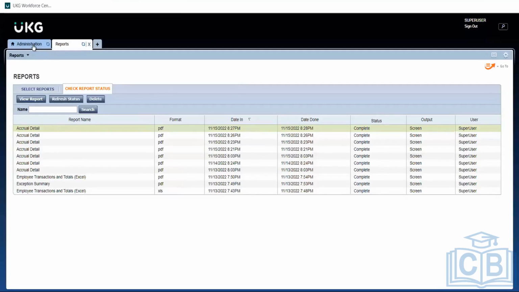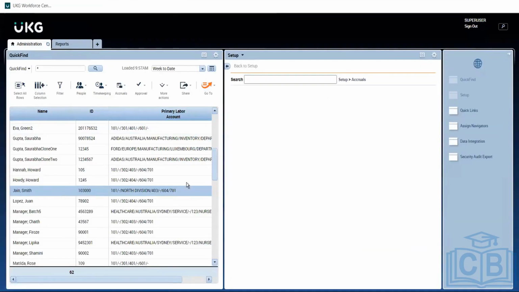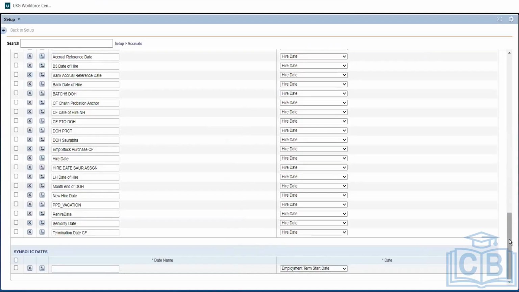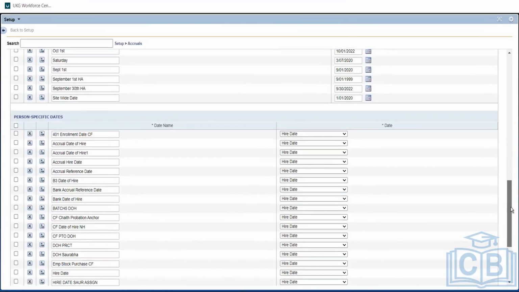It's not working. Probably I'll need to check the date, because what we used is the date of hire. I need to see what the hire date is.